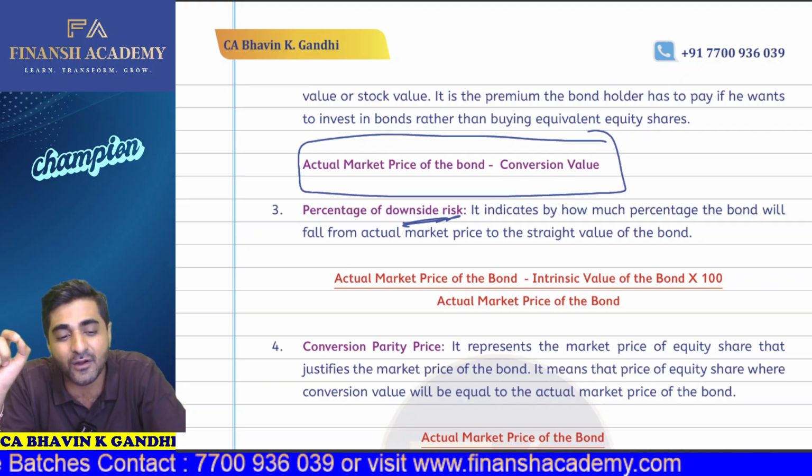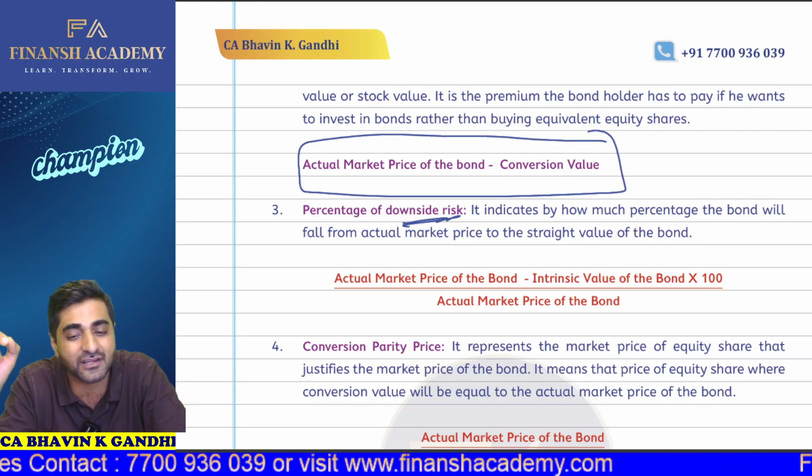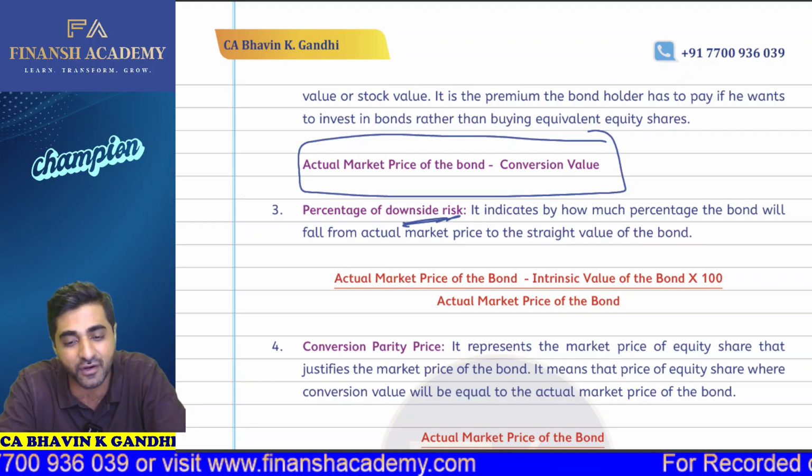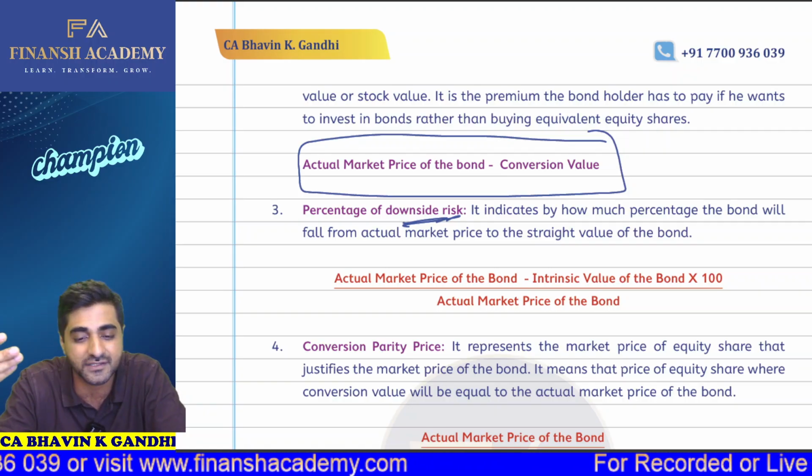So that is why the percentage of downside risk is nothing but the actual market price of the bond, from that we subtract the intrinsic value, divide that by the actual market price of the bond, into 100. So that gives you the percentage of downside risk.